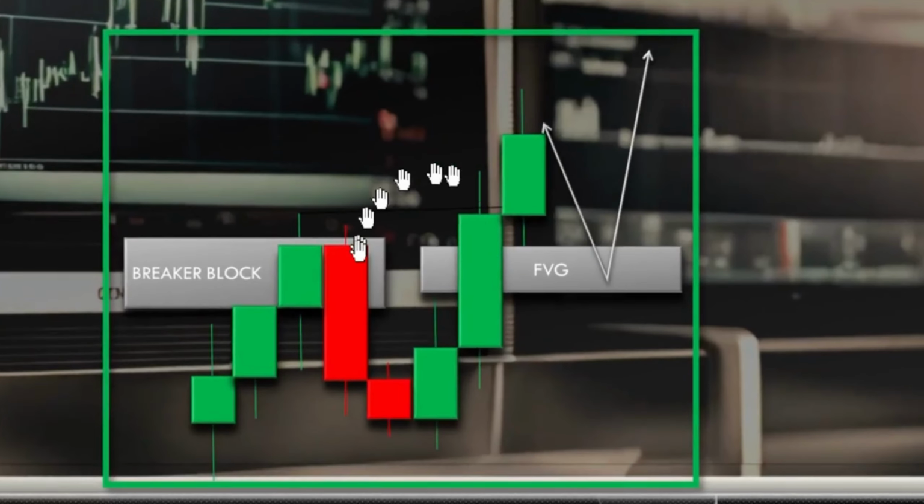Overlapping gap. An overlapping gap is simply a gap that overlaps with another PD array. So in this case, we have this overlapping gap with a breaker block here. This fair value gap overlaps with a breaker block. It could be an order block that it overlaps with, but in this case, we have a breaker block overlapping with a fair value gap. So now, to answer that question, which fair value gap should I be using?